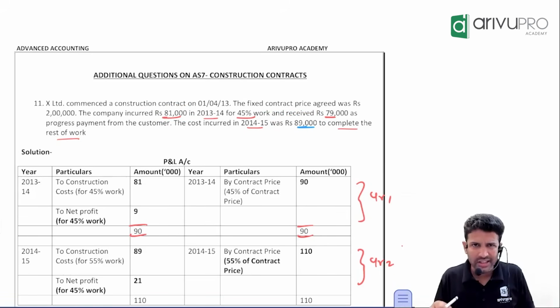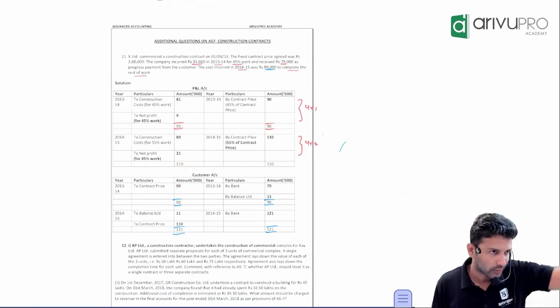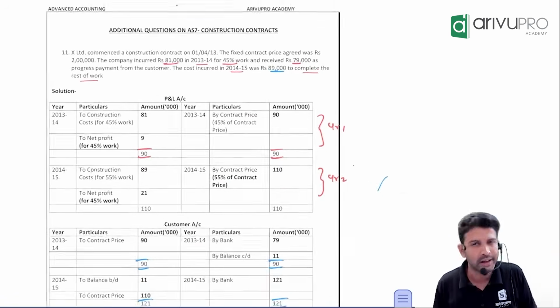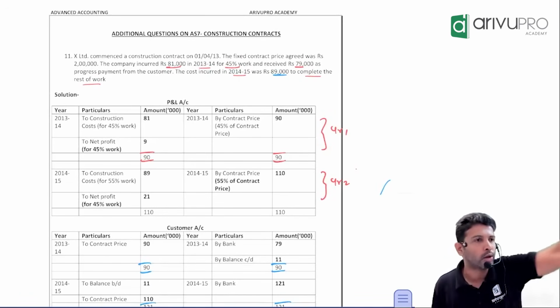What they've asked is to prepare the P&L account and the customer ledger. That was the requirement of the question. You have to prepare the ledger, but for better clarity, we have solved the journal entries in our class, which we will review. You tell me the journal entries.